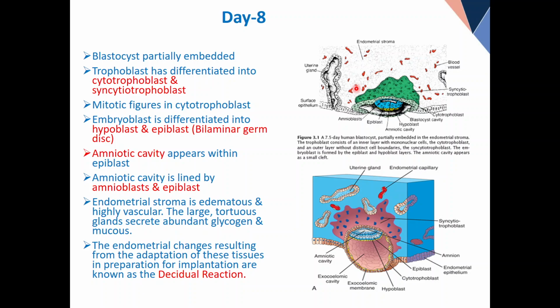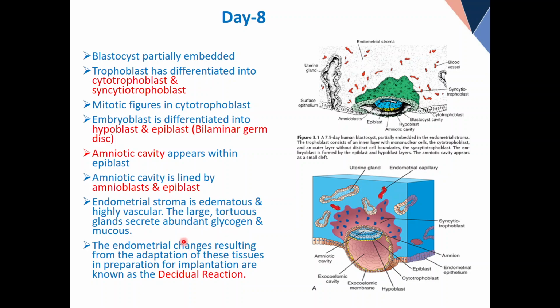Which one is easier for implantation, a dry one or the wet one? So this endometrium becomes wet, moist, edematous because of the secretion. Why glycogen? So that the initial requirements can be fulfilled for the new individual because there is no other source. Why so many blood vessels? So all these, the endometrial stroma is edematous and highly vascular.